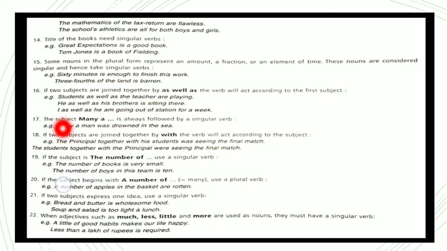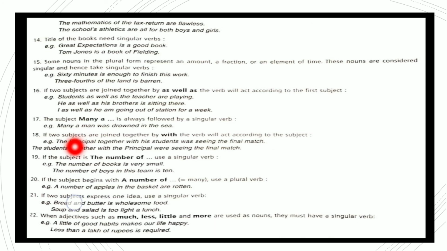The students together with the principal. Now here, see, first of all, the subject is singular in the earlier example; together with, we don't care whether it is singular or plural. Now here the subject preceding with is plural, so the verb will be plural. Where the subject preceding with is singular, the verb will also be singular.